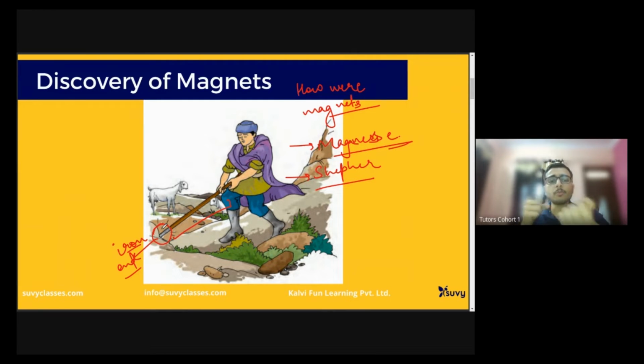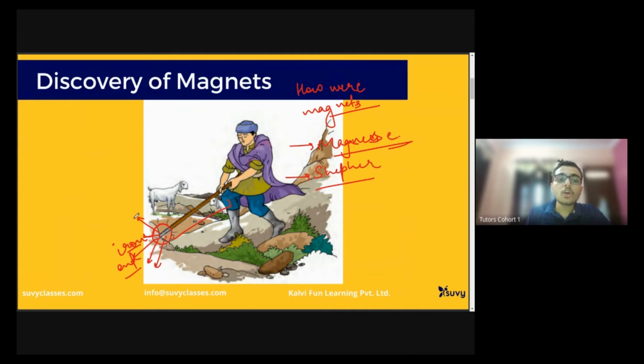He was trying to pull it, but there was some force attracting this stick towards itself, and this was the source of the discovery of magnets. When he came back home, he told many people that his rod got stuck in the rock and he had to apply extra effort to get his stick back. Thereafter, people started to visit this place, and from here the discovery of magnets began.